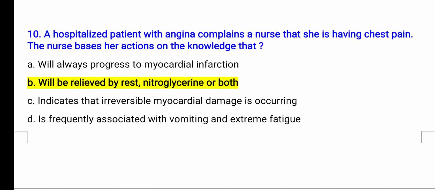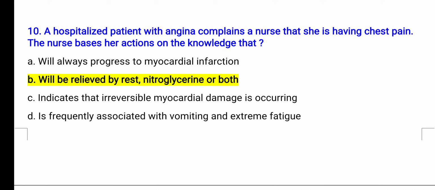So option A is not correct, because angina will not always progress to myocardial infarction. It may resolve also. Option B: angina will be relieved by providing rest or by giving nitroglycerin, or by using both methods, rest along with nitroglycerin. Option C is incorrect, because angina does not indicate any myocardial damage.